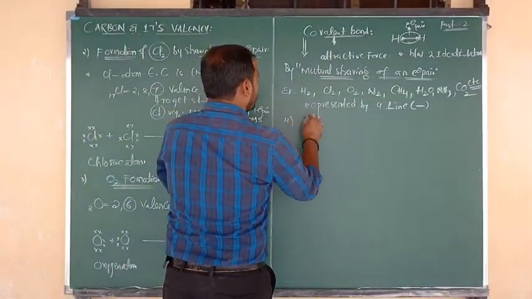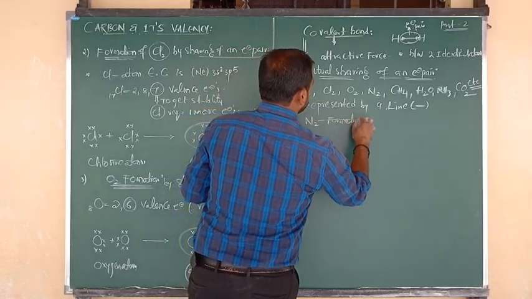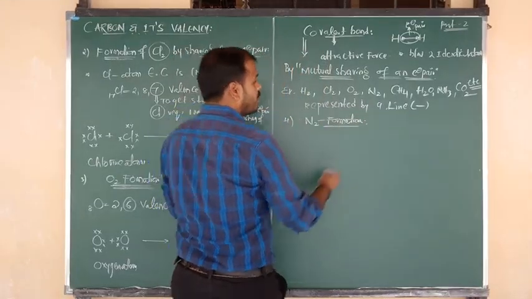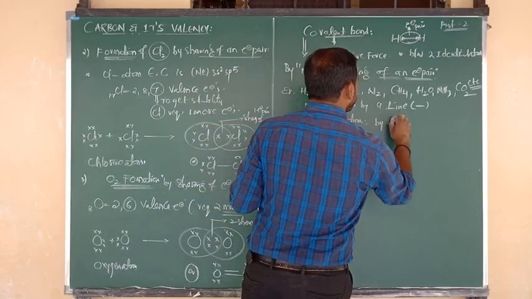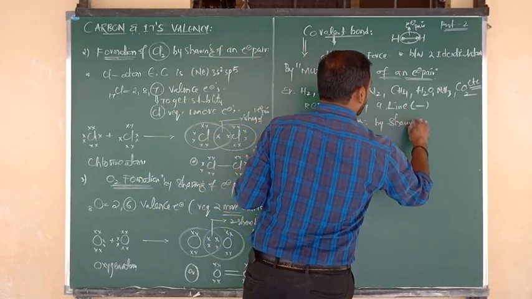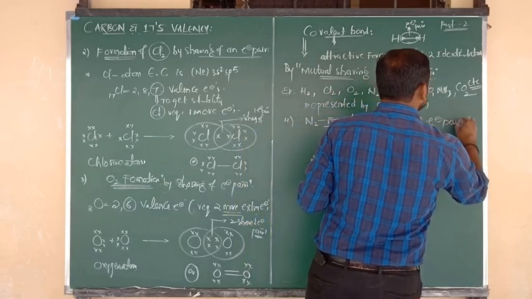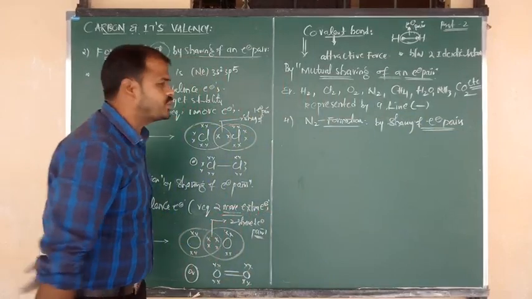Fourth example, N2 formation. N2 is nothing but which? N2 is a compound, which compound? Covalent compound. How are the covalent bonds forming? Covalent bonds are formed by sharing of electrons, and also we can see that they are formed by sharing of electron pairs. Okay, how is it going to be formed?